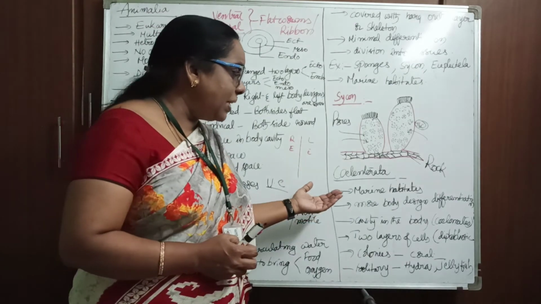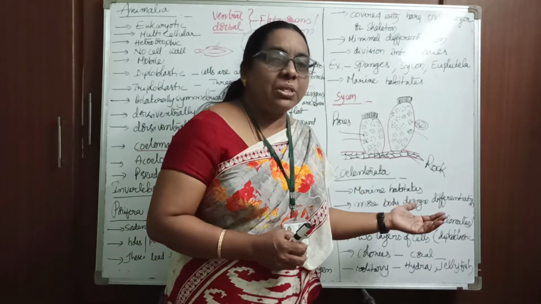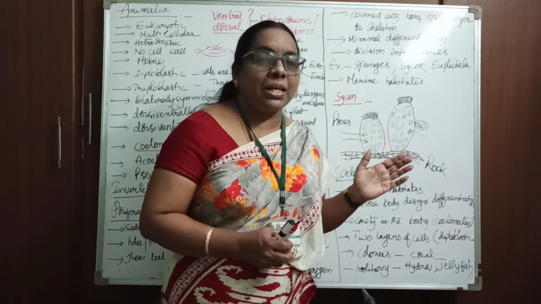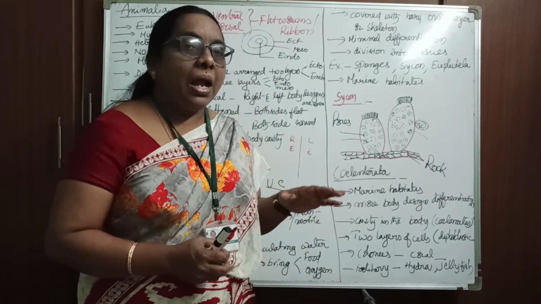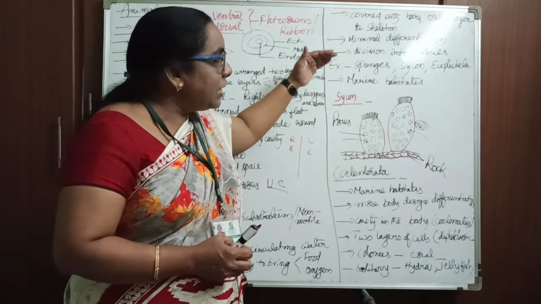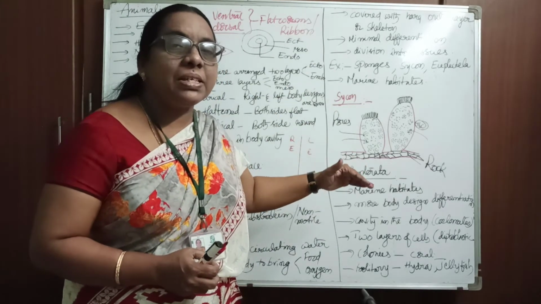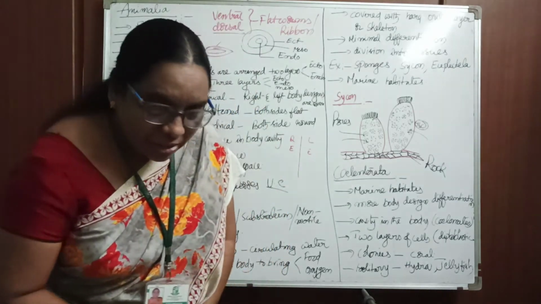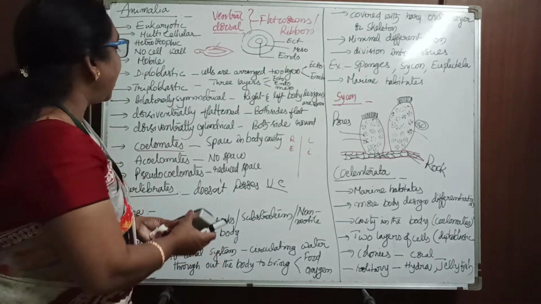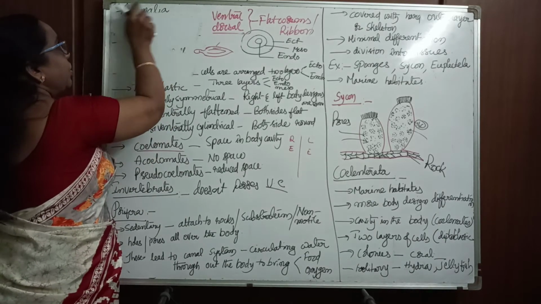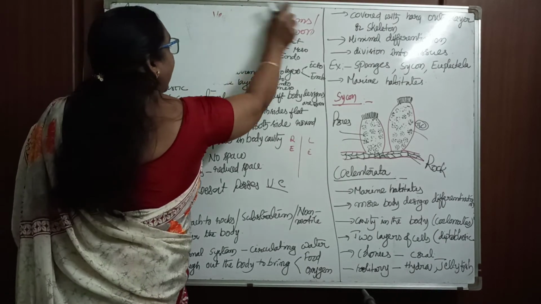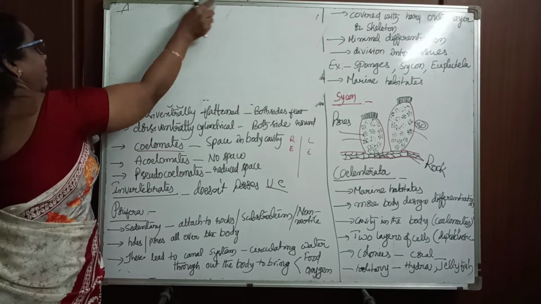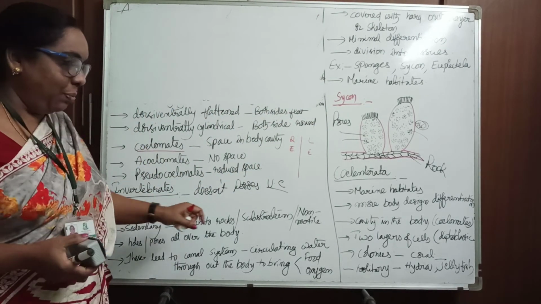Coming to the Coelenterata organisms, these are also mostly marine organisms. They live inside the salty water, seas and oceans. From one organism to the next, the complexity of the organisms is increasing; the complexity of these organisms is a little bit more. Examples for these organisms are Hydra, children, and sea anemone.